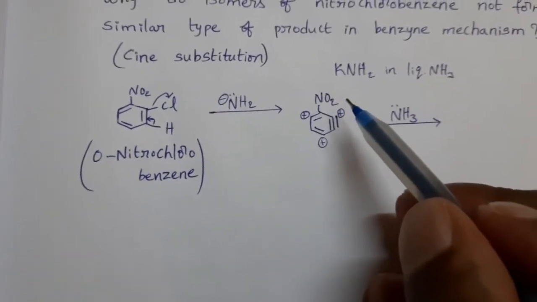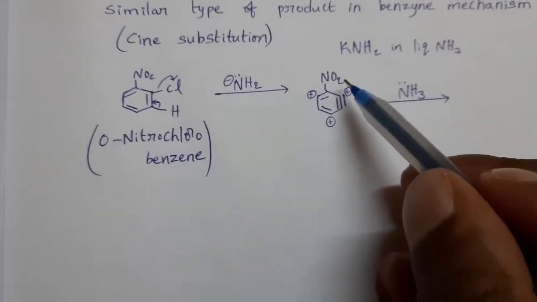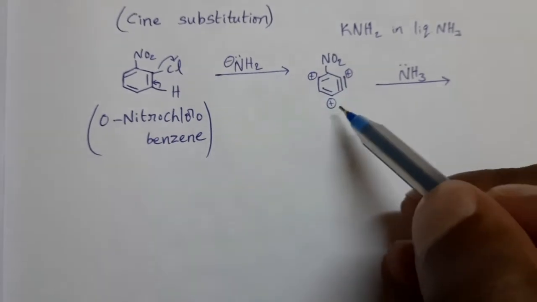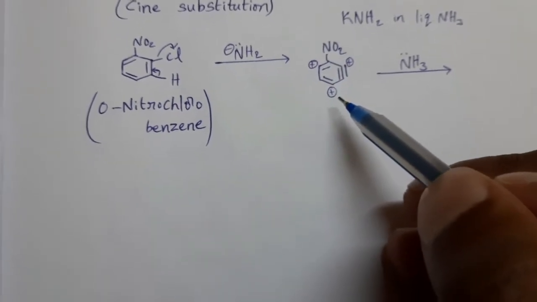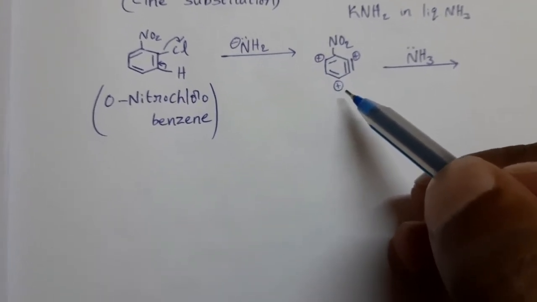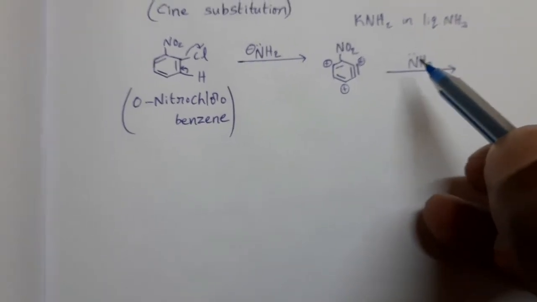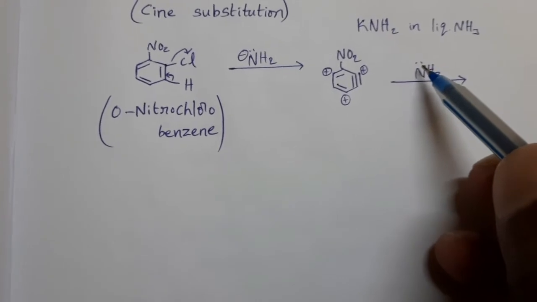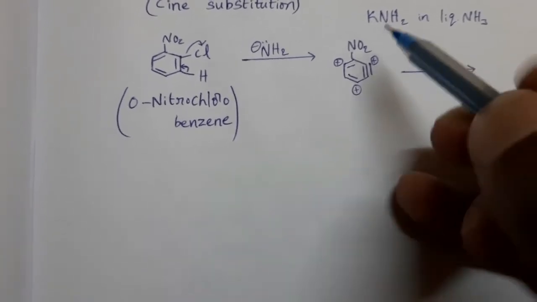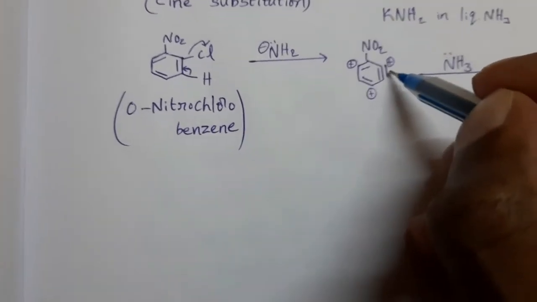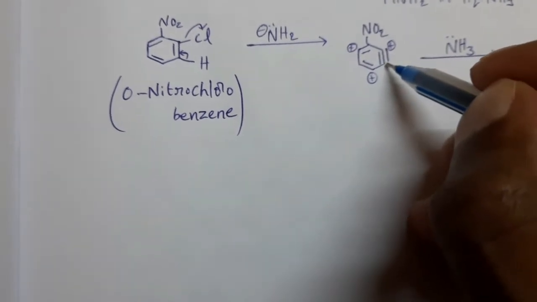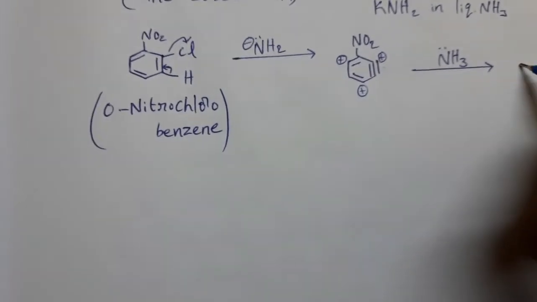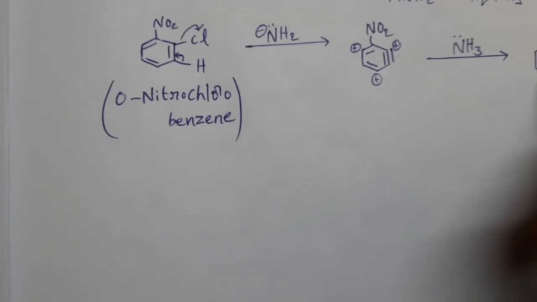So due to the electron withdrawing nature of NO2 group, ortho para positions become electron deficient centers. Here NH3 is there, nitrogen atom having lone pair of electrons. So this bonding electron pair is shifted to this carbon atom. Then we can get this product.